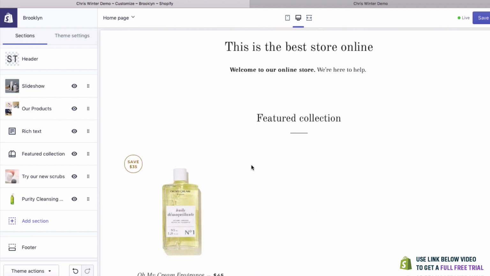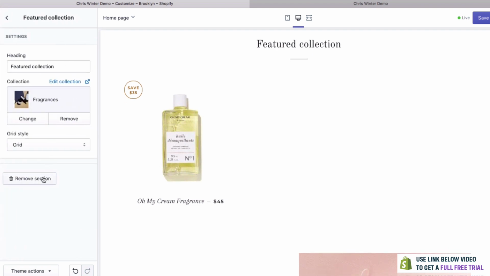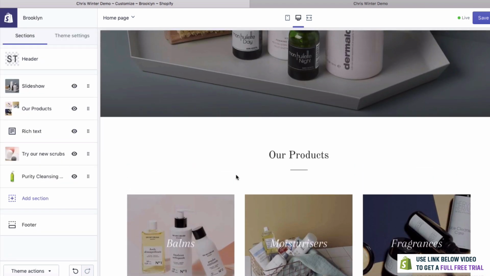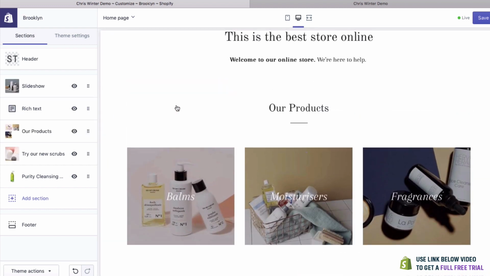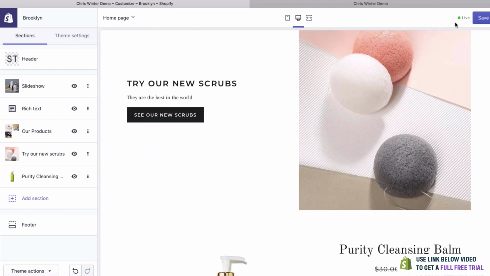I don't think we need this featured collection here right now because we've only got one on there. So we can, again, let's delete that one. Remove Section. But I do like how it's looking other than this. I think we should move this text here above. That would make more sense. Starting to look good. Click Save, as always, just to make sure we're not losing anything.